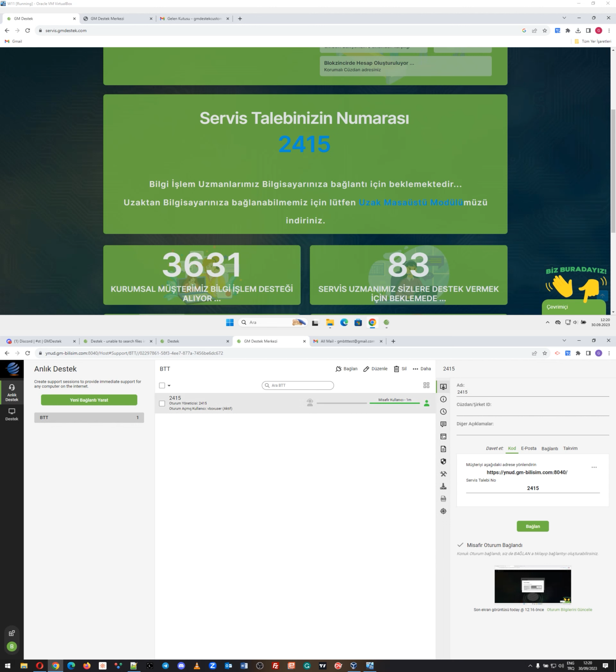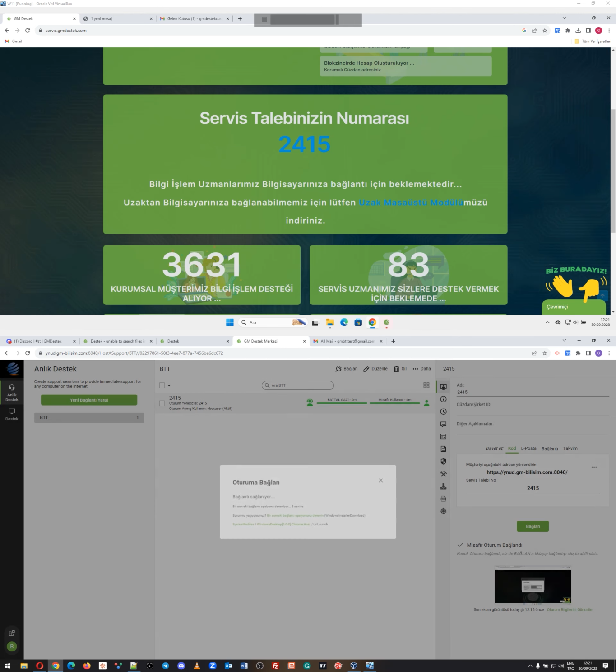In this example, with our remote connection system, since the customer already installed our agent executable, the BTT is able to connect to the machine directly. All connections are recorded for legal and audit purposes.